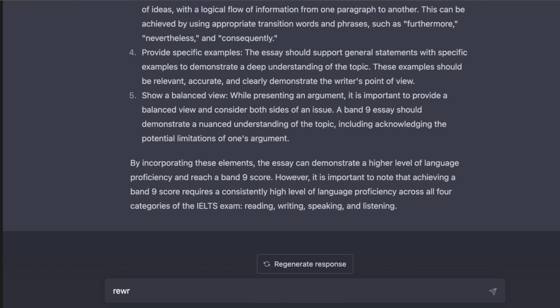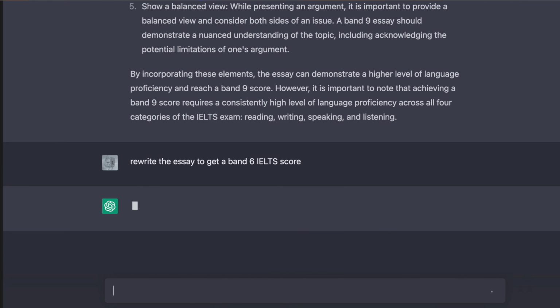Think of this, improve. You can also say, rewrite my essay. I'm going to do this. I'm not going to read it. Let's say, rewrite the essay to get a Band 6 IELTS score. It's gonna say no.